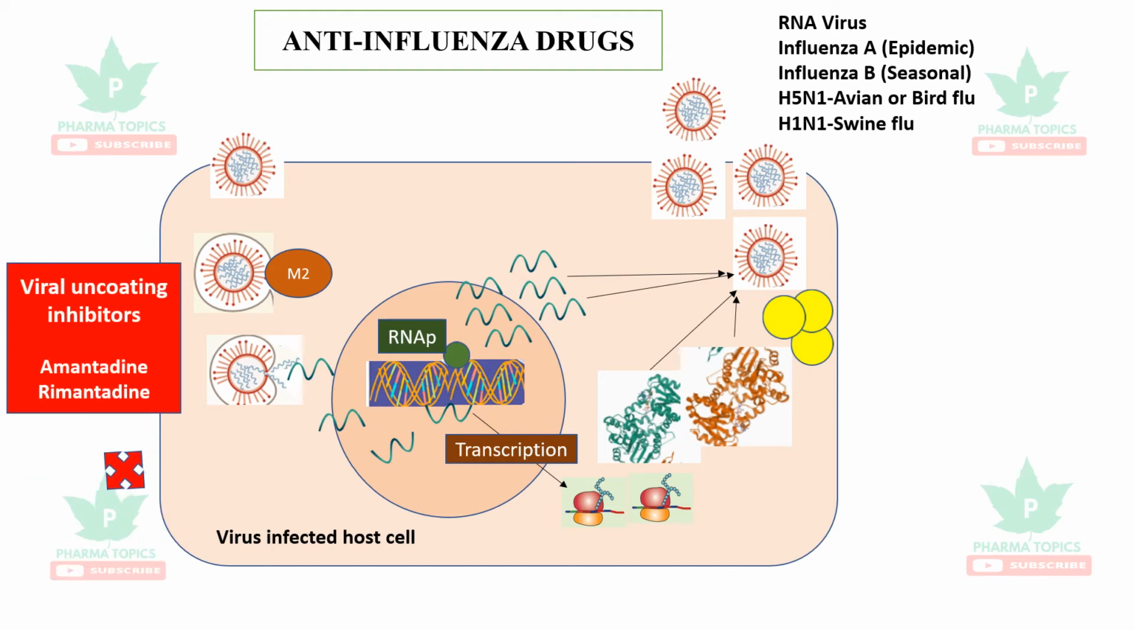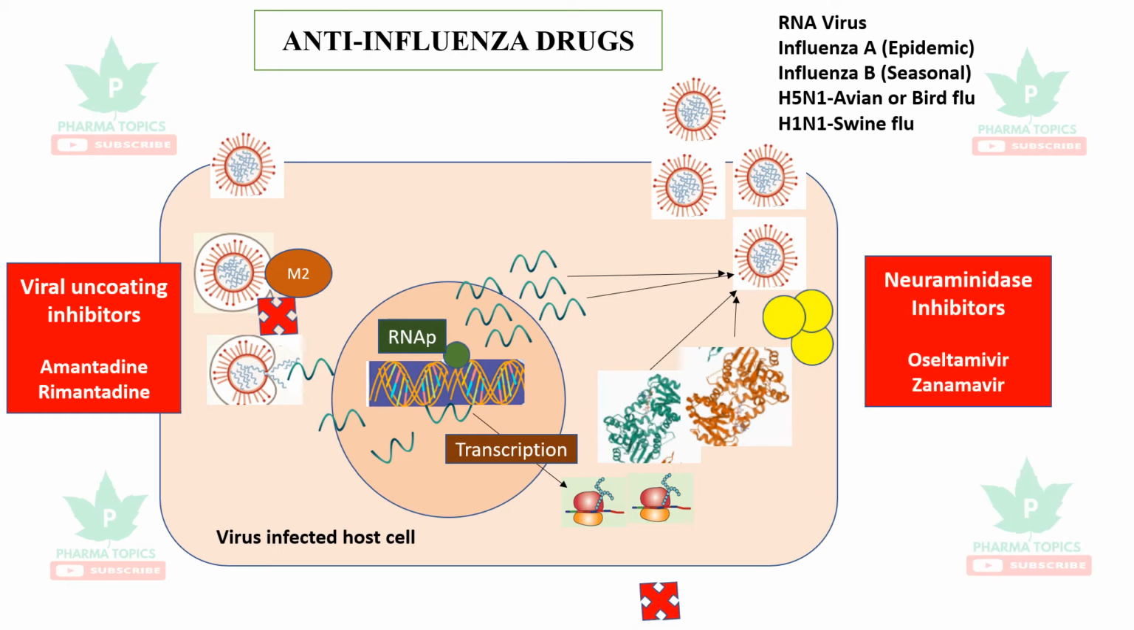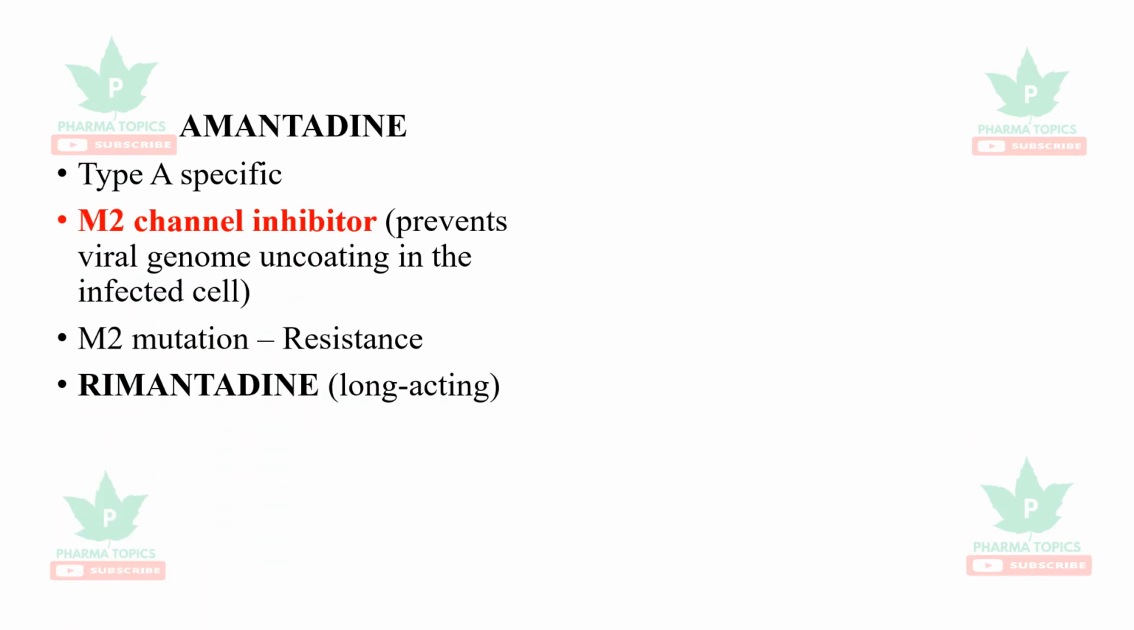The drugs in this category are viral uncoating inhibitors such as amantadine and rimantadine. It blocks the M2 channels. So uncoating of the influenza virus is blocked. And the next is neuraminidase inhibitors, which block the viral packing, so new virion release is blocked by the neuraminidase inhibitors. Let us see the drugs individually.